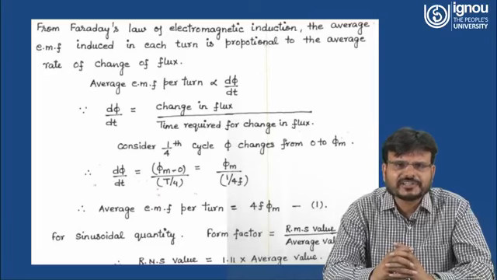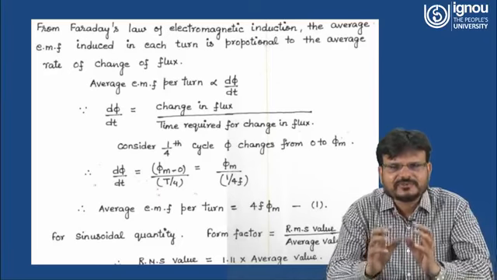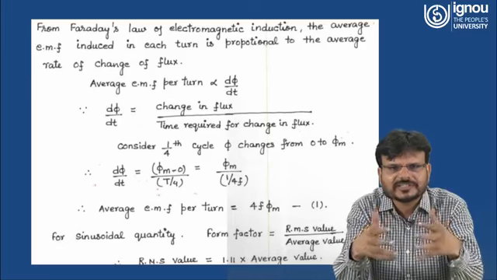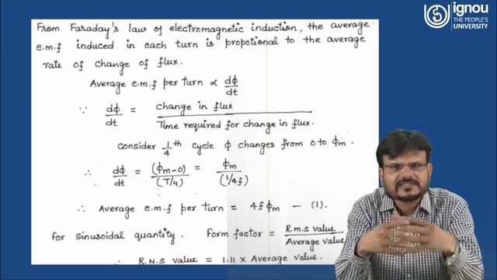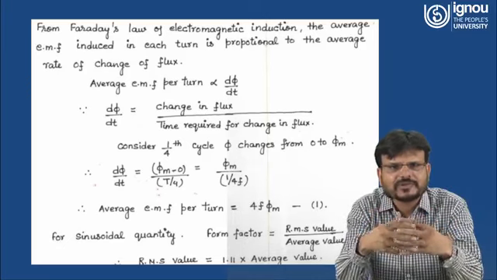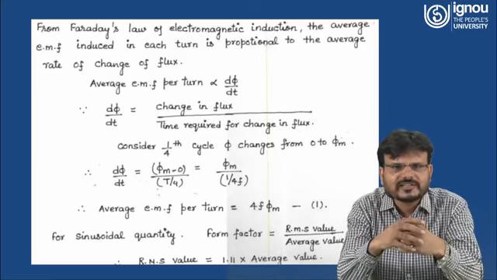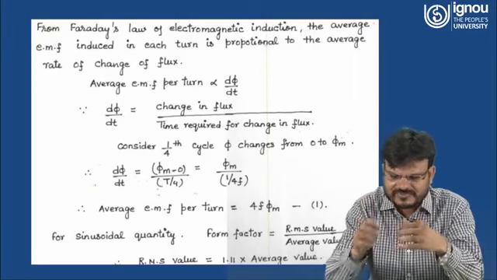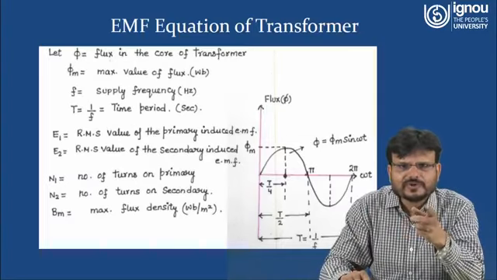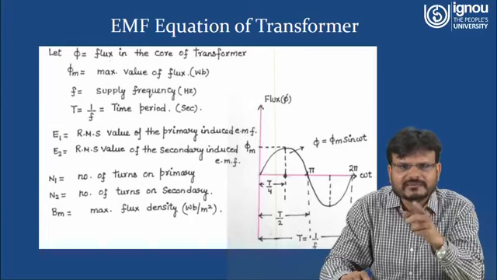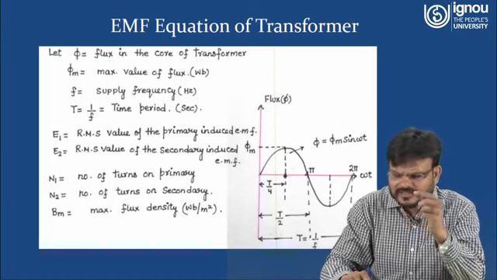And d phi over dt is what? d phi means change in flux, and dt is change in time, that means the time required for the change in flux. So we consider a 1 by 4 cycle of phi, it changes from 0 to maximum. Here you can see at 0, phi is equal to 0, at T by 4 phi is phi maximum.